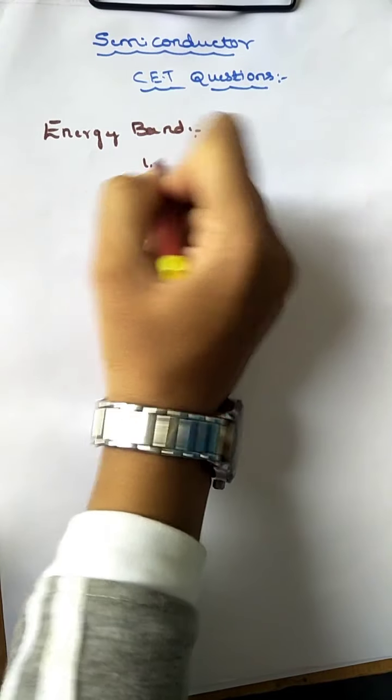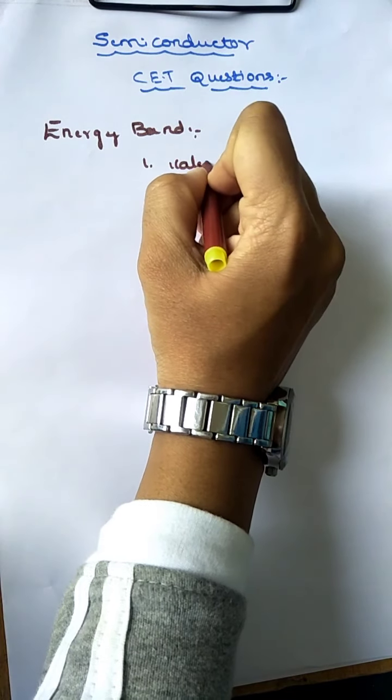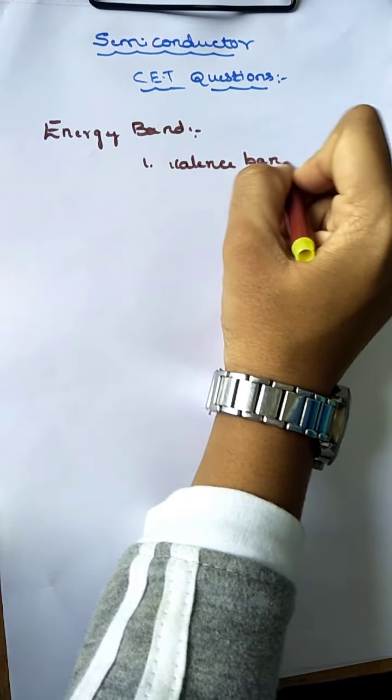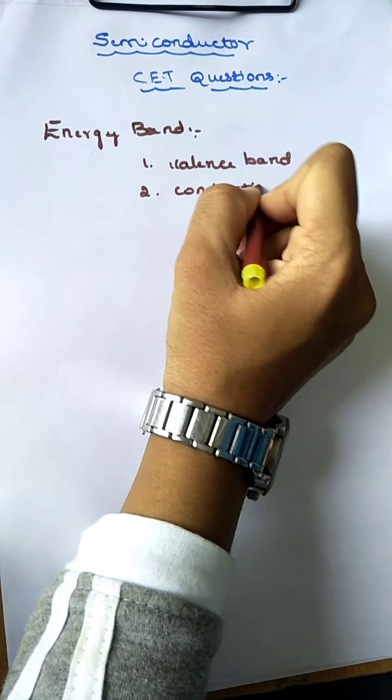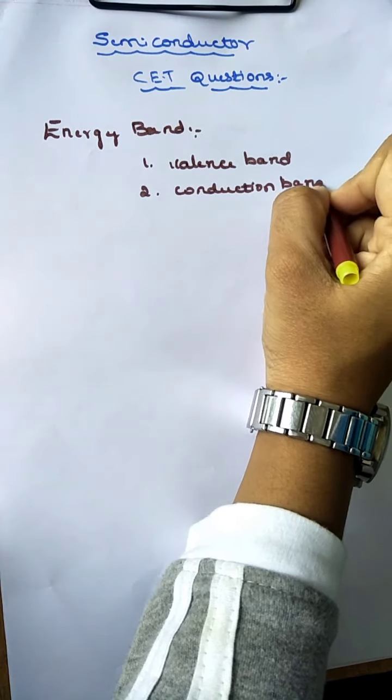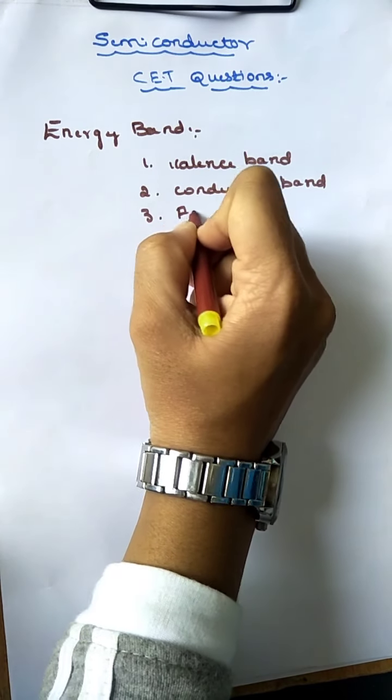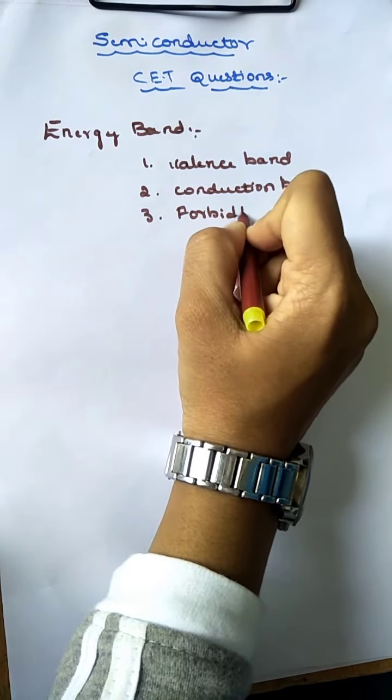There are three types of energy band. One is the valence band, second is the conduction band, third is the forbidden band.